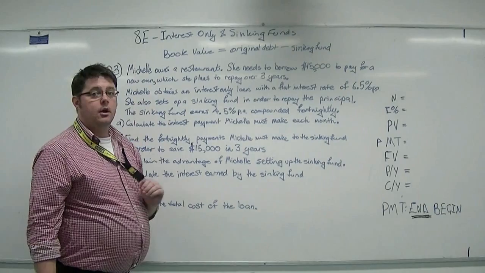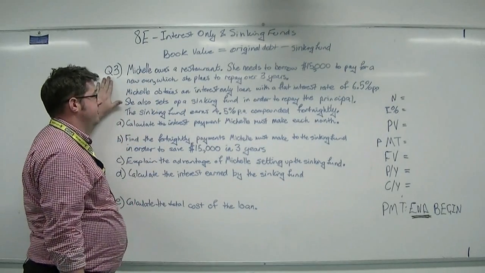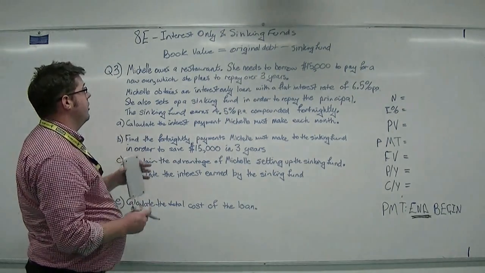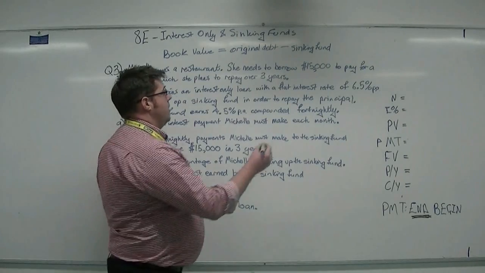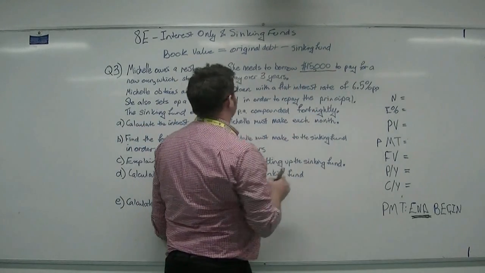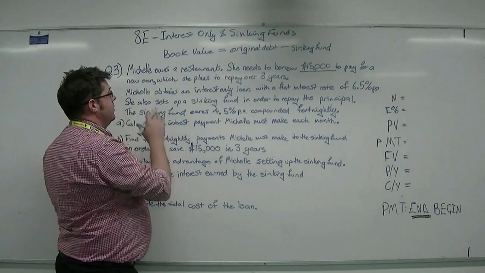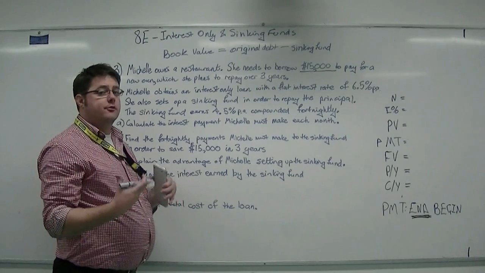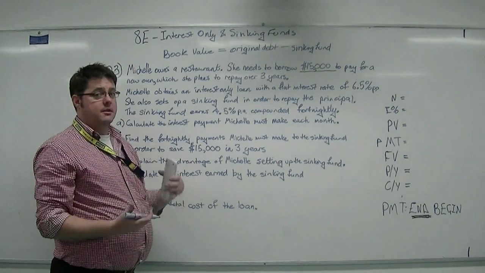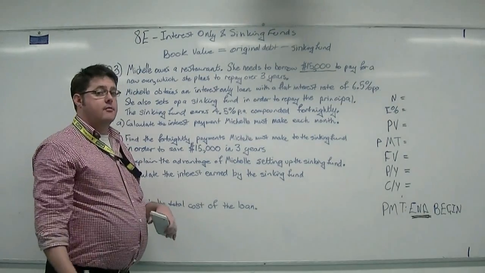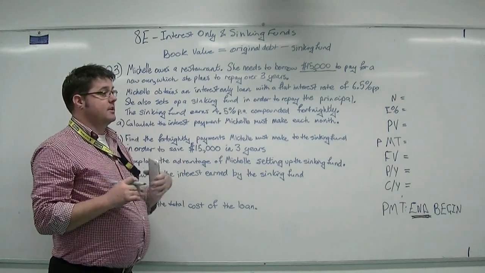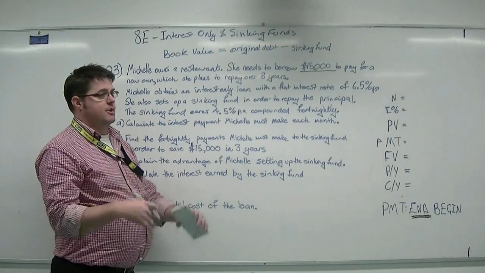All right. Okay, so now let's turn our attention to question 3. We're going to highlight the information as we go. So Michelle owns a restaurant. She needs to borrow $15,000 to pay for a new oven, which she plans to repay over 3 years. $15,000 to a small business is quite a lot of money. You're not going to be able to come up with it overnight. In order to keep the business operating, you're going to have to borrow that money. Otherwise, you're going to shut the business up.